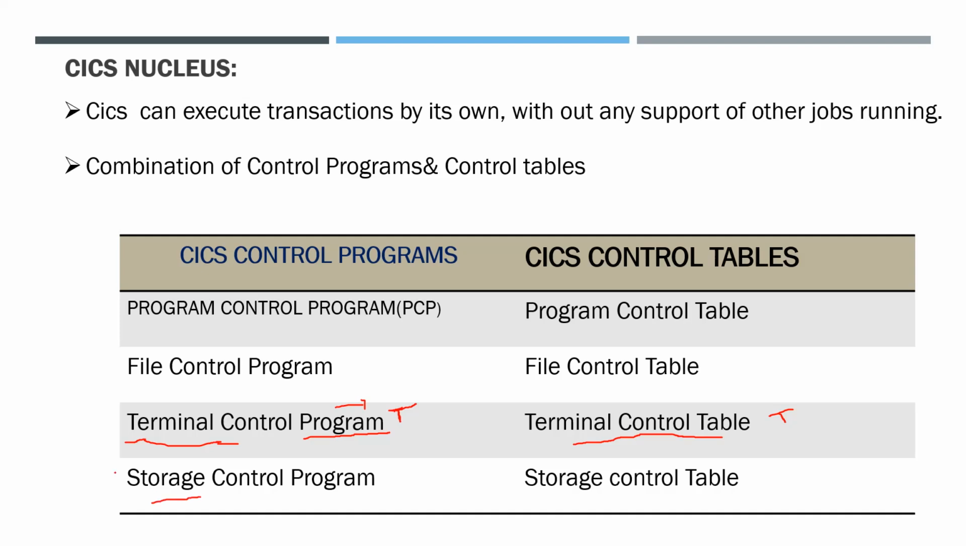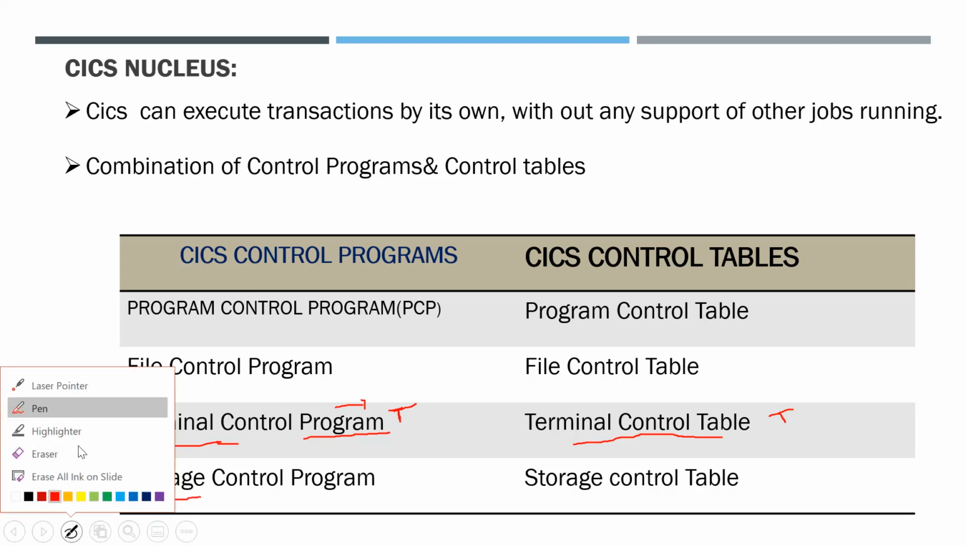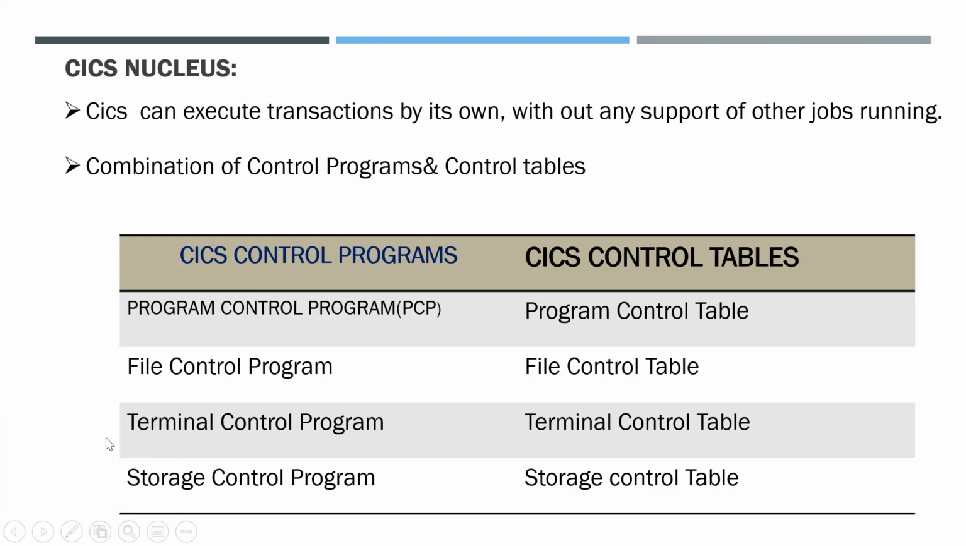Storage control program. The storage control program consists of the programs to access the storage, like to allocate memory, to allocate storage, and to free the storage. To allocate storage, it consists of a program to allocate the storage. To free the storage, it consists of a program to free the storage. And to delete a storage, it consists of a program to delete the storage. The storages we are assigning are listed in the storage control table. Active storages are all listed in the storage control table.